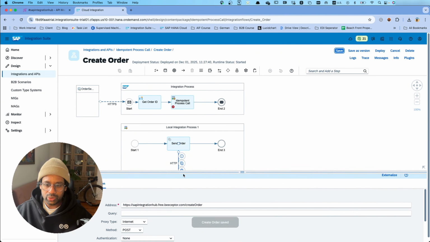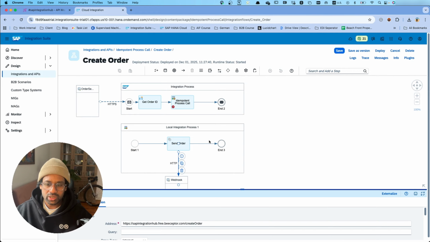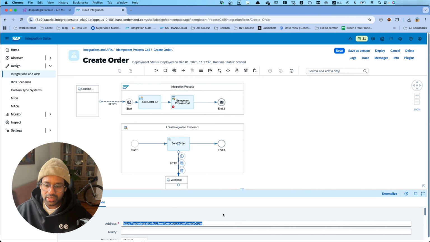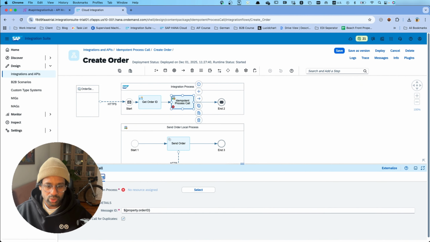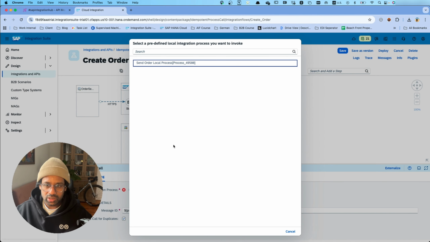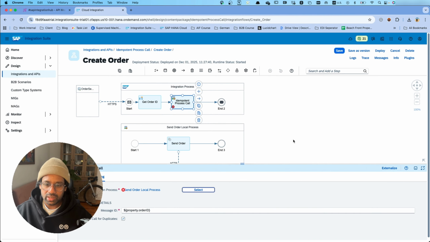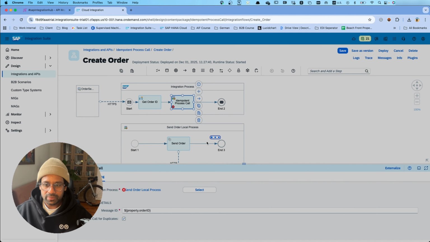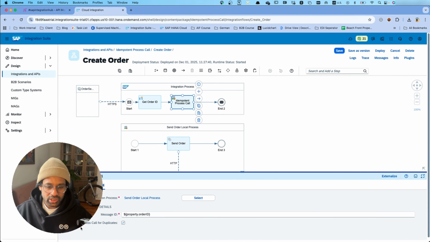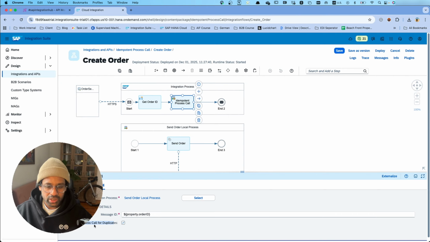So as you notice, the local integration process is the actual process that sends the message to the receiver. Let's go back to the process and select the local integration process. Let's save it. Now here, if you notice in the processing tab, you have this option, skip process call for duplicates.